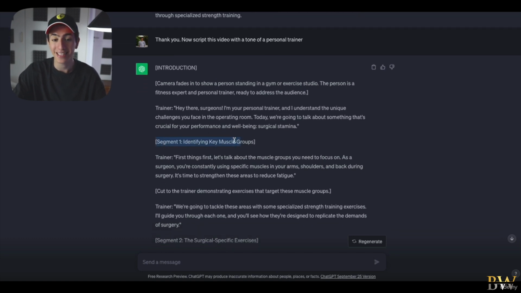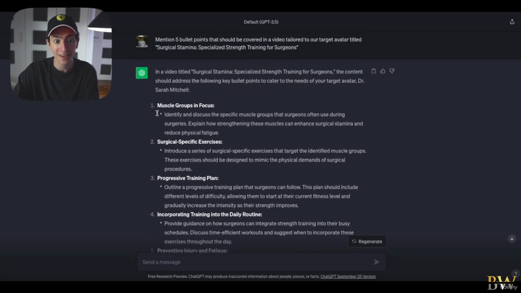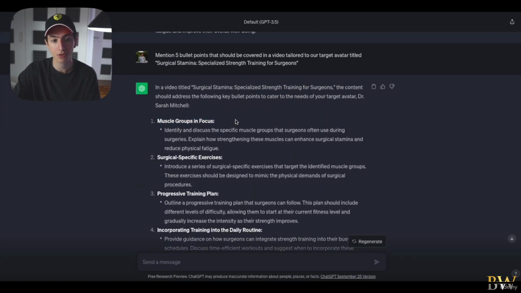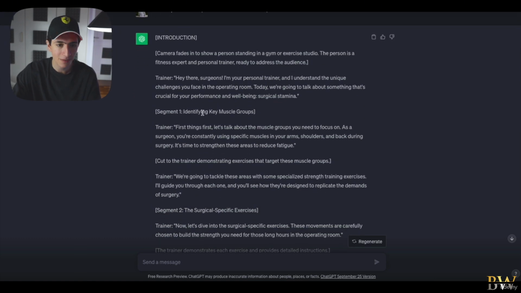So section 1, identifying the key muscle groups, right? Exactly the point that we had right here, muscle groups in focus. So section 1, identifying the key muscle groups.